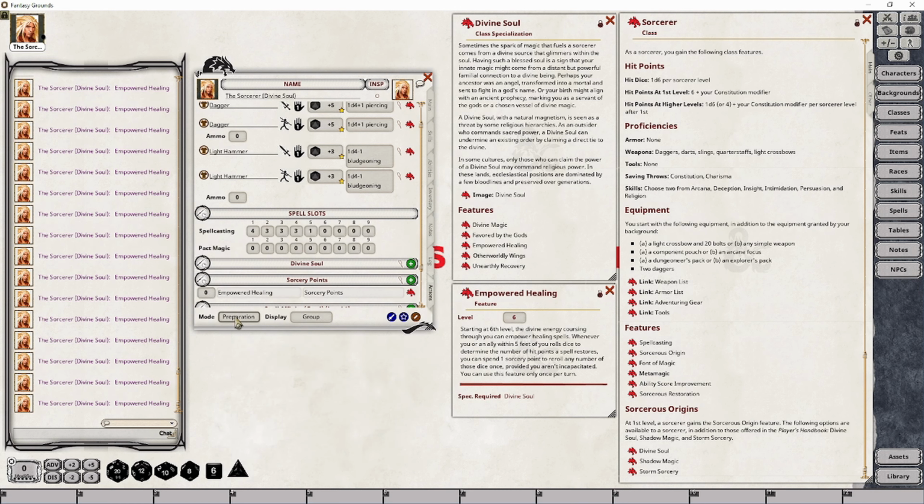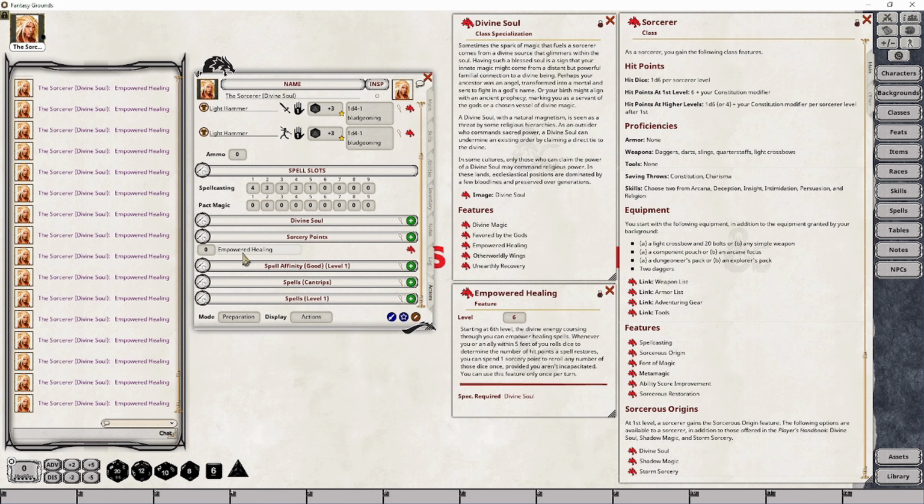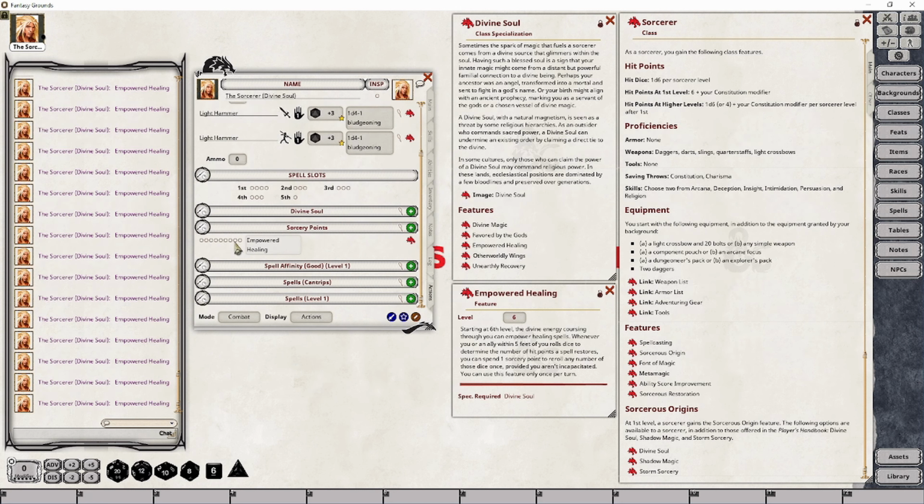Now when I set things up inside of the combat and actions mode, when I burn through all of the sorcery points, the ability to use any additional sorcery points goes away and it's automatic. You don't have the features that you could theoretically still use sorcery points for sitting there in your action sheet. The only way you can get them back is to complete a long rest, which will restore all of your sorcery points. Therefore, your ability to use it again returns. So that's how this is going to work.